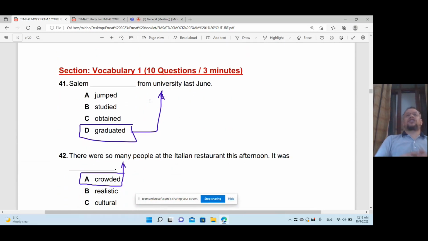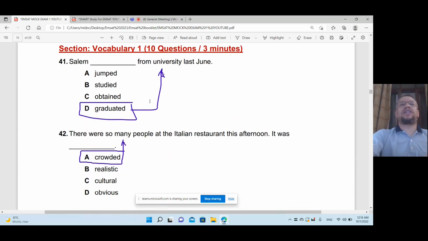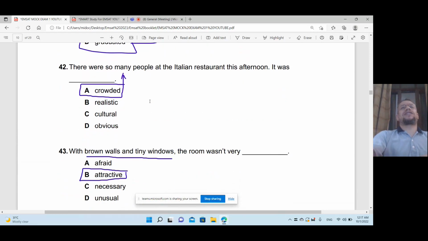Last part of the section about the vocabs, this one, Salim. From university last June. Sure, graduated from university last June. That's right. There were so many people at the Italian restaurant this afternoon. It was what? A lot of people in the Italian restaurant. So it means it was crowded. That's right.